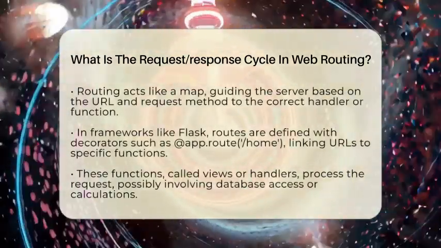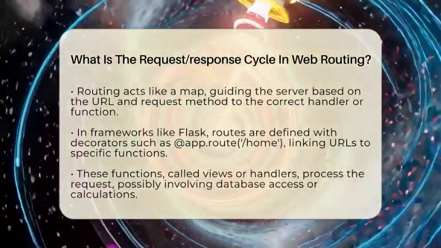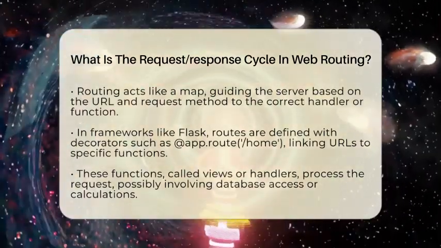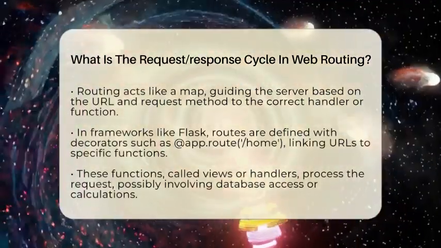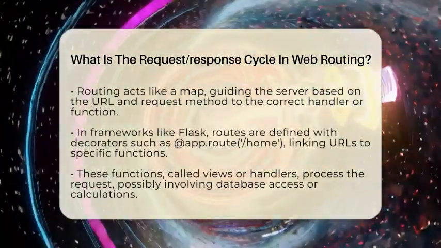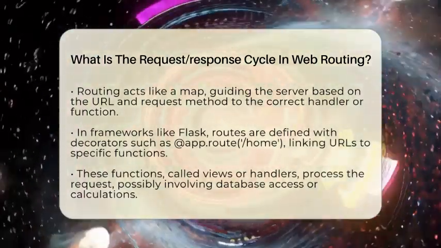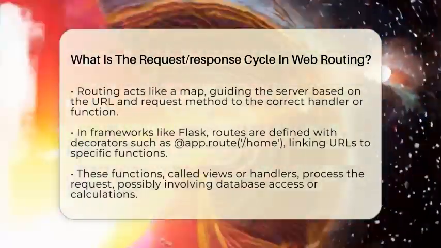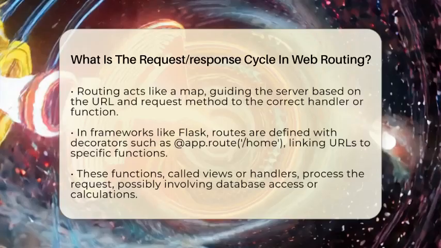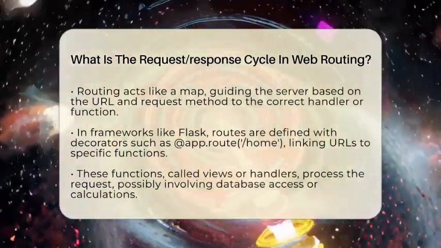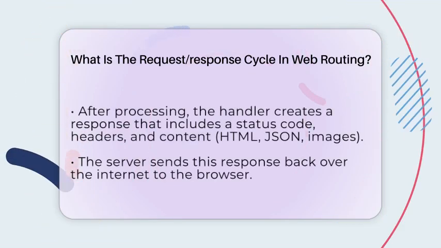Routing is like a map that tells the server which part of the application should handle your request based on the URL and the method used, like GET or POST. In Python web frameworks like Flask or Django, routing is set up with specific rules. For example, in Flask, you might see a route defined with a decorator like @app.route('/home'). This tells the server that when someone visits the URL, it should run the function underneath that decorator. That function is called a view or handler, and it contains the code to process the request.